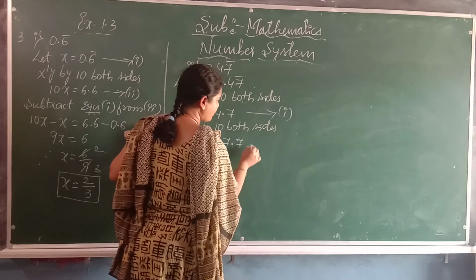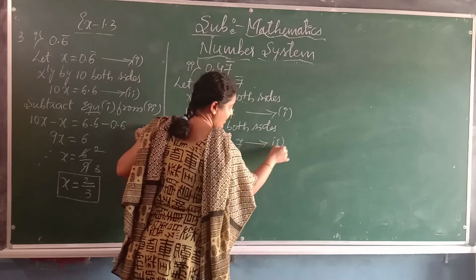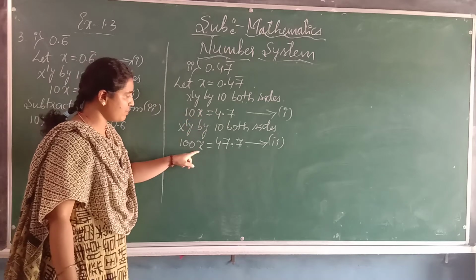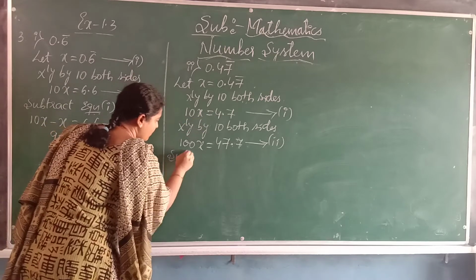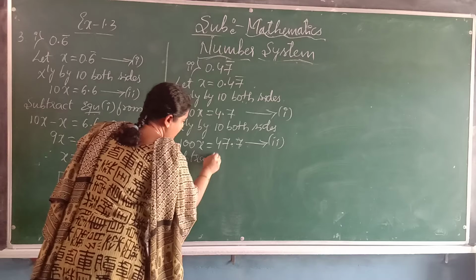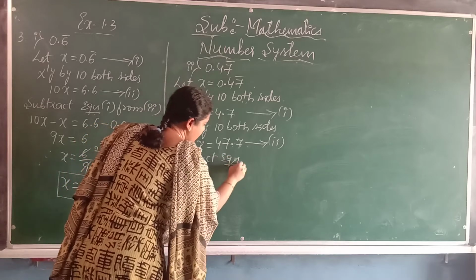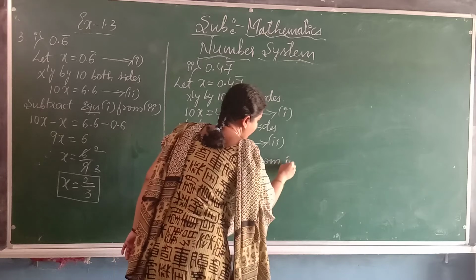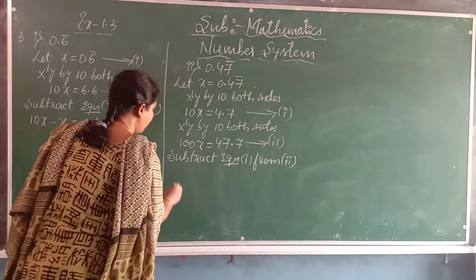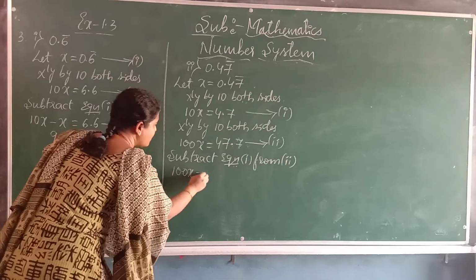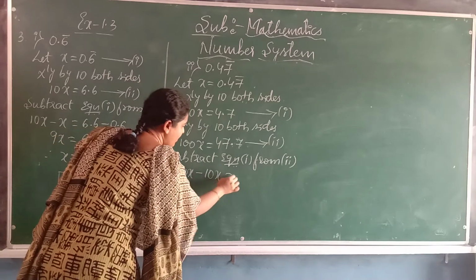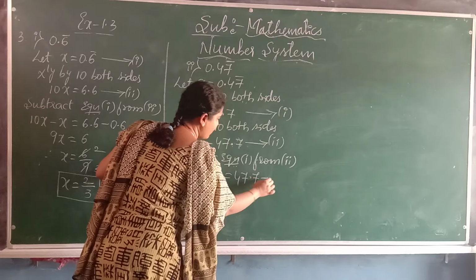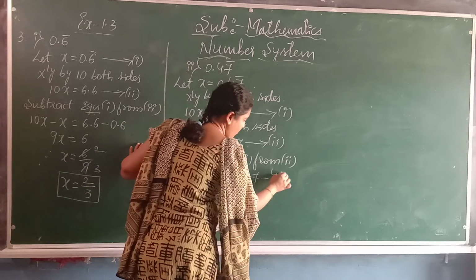Now subtract it. Take this one as the second equation. Now subtract the first equation from equation 2. We will get 100x minus 10x equals 47.7 minus 4.7.